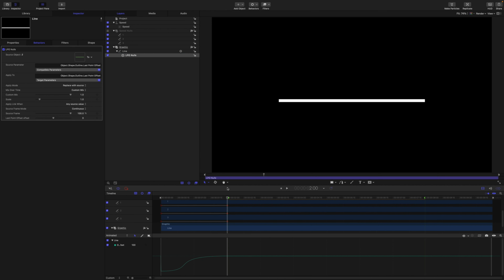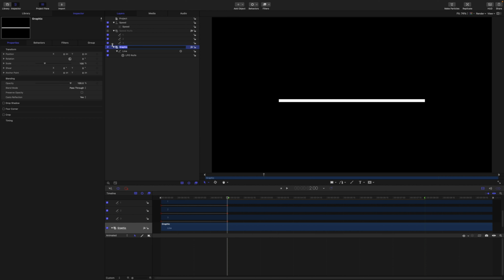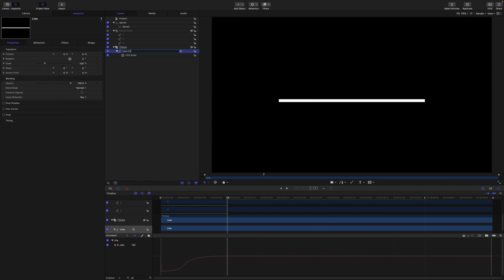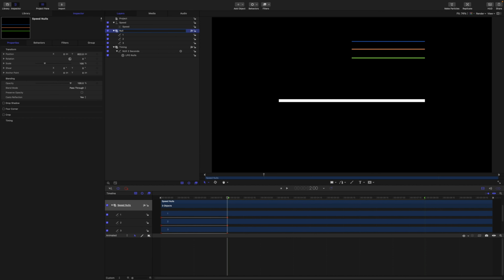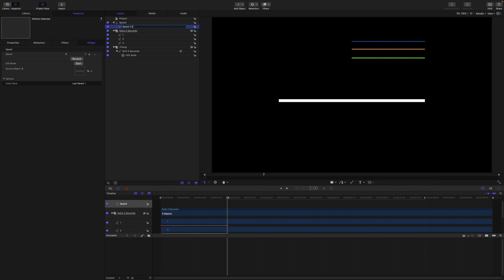The first step here is to convert this line that runs for 2 seconds into another null. This will be the null that supplies the 2-second duration option. I'll rename the graphic group as Timing and rename the line as null 2 seconds. Then rename that speed layers group as null 2 seconds. I'll change the name of the pop-up widget to speed 2 seconds.